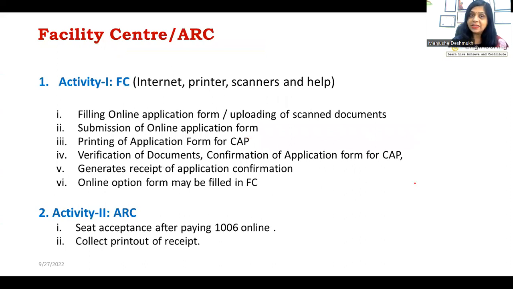Now, what do facility centers or ARCs do? In a facility center, you will get a provision for internet connectivity, printers, scanners and all the help whatever you need.